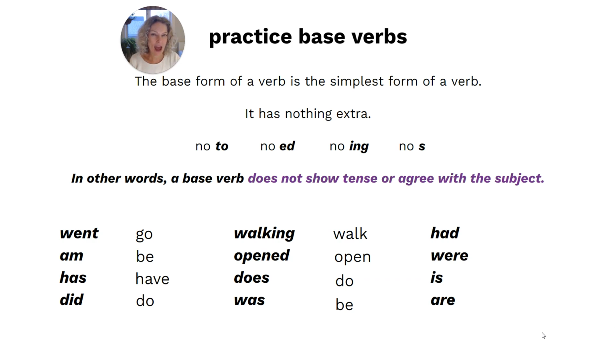So what about had? What family does that come from? What's the base form of that verb? Well, it's have again. And then were, the base form is be. Is, again, be. And are, again, be.